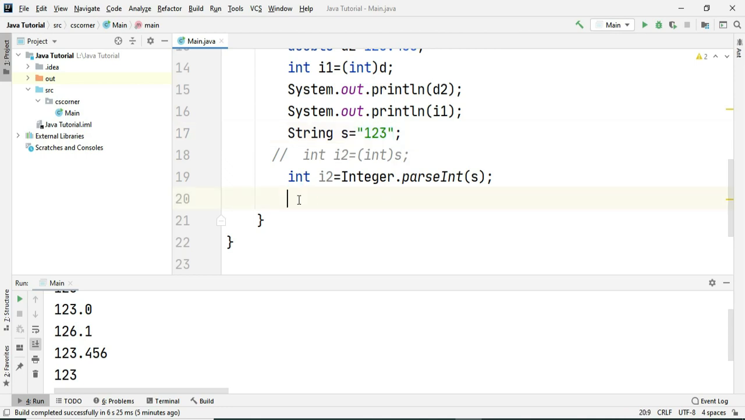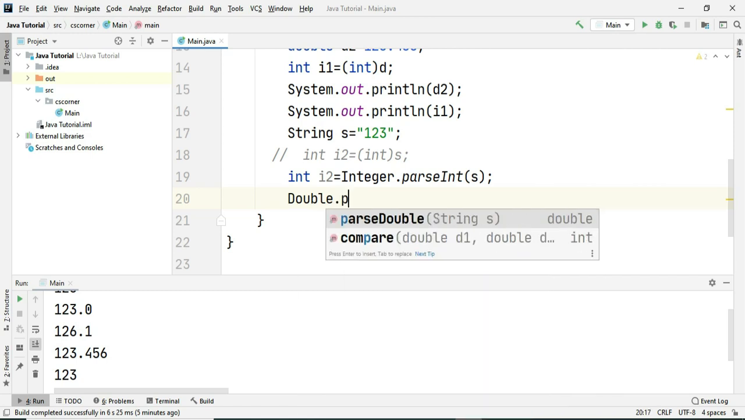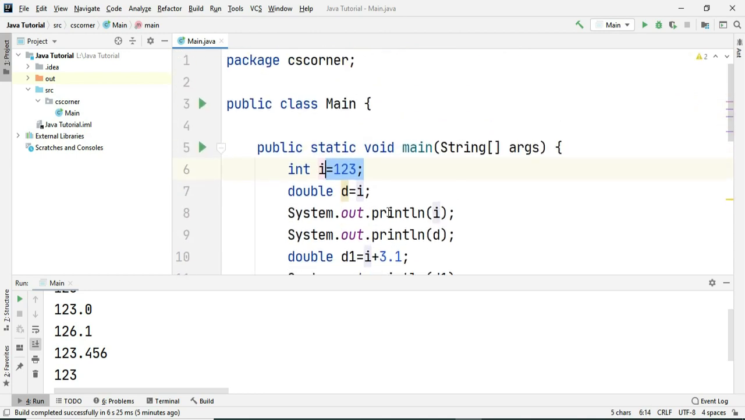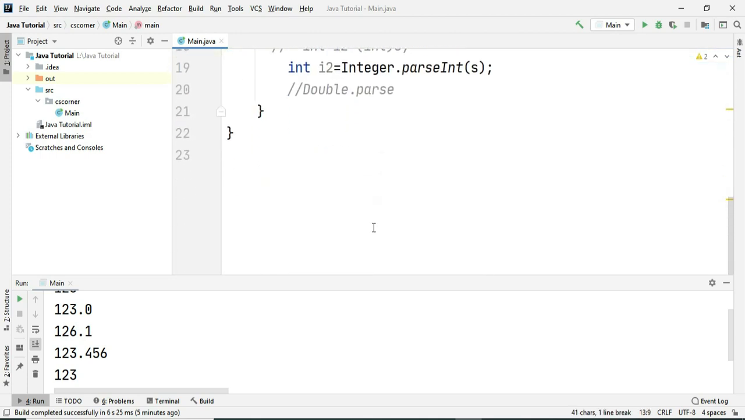Other wrapper classes are also available. If you want to convert string into double, then you can use another method like Double.parseDouble. I'm not covering this topic in this video; I'm going to cover it in my upcoming videos. Okay, this was all related to typecasting in Java. I have shown you how to do implicit typecasting and how to do explicit typecasting. In my next video, I'm going to cover how to take input from the user. So do watch my next video.